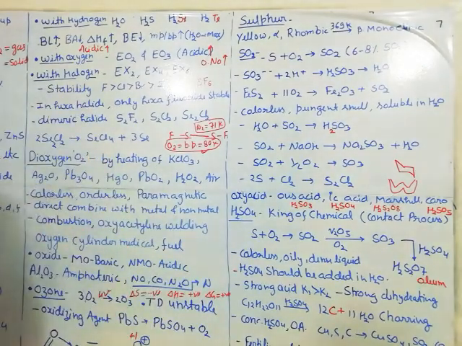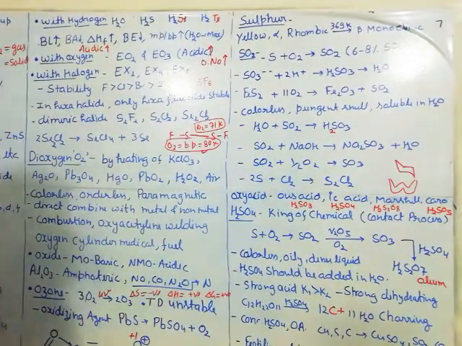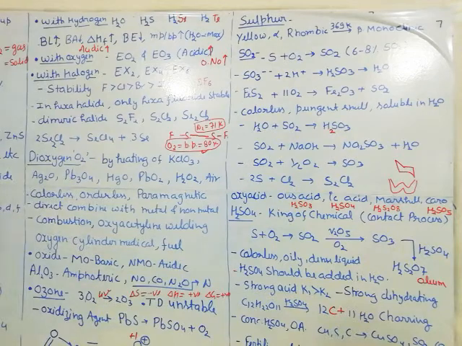What is the other method of preparation? You remember the roasting of sulfide ore. Roasting of the sulfide ore, what does that give? That gives the metal oxide and SO2 gas. So by the roasting of sulfide ore, we can also have SO2.